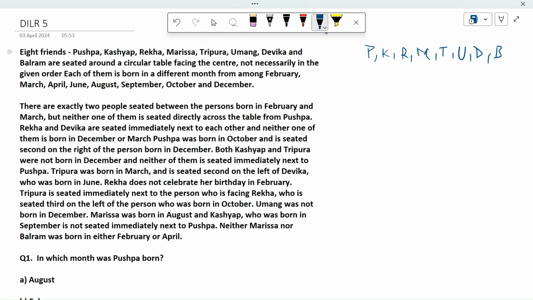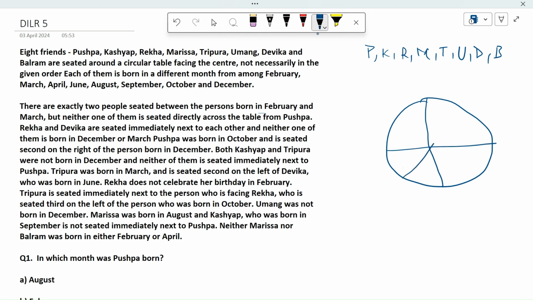Each of them is born in a different month. Okay, so these are the months. There are exactly two people seated between the persons born. So now we are onto this. For such questions, you need to draw a circle, making eight people seated, like one, two, three, and four. When you draw four lines, there are eight places where people can be seated.